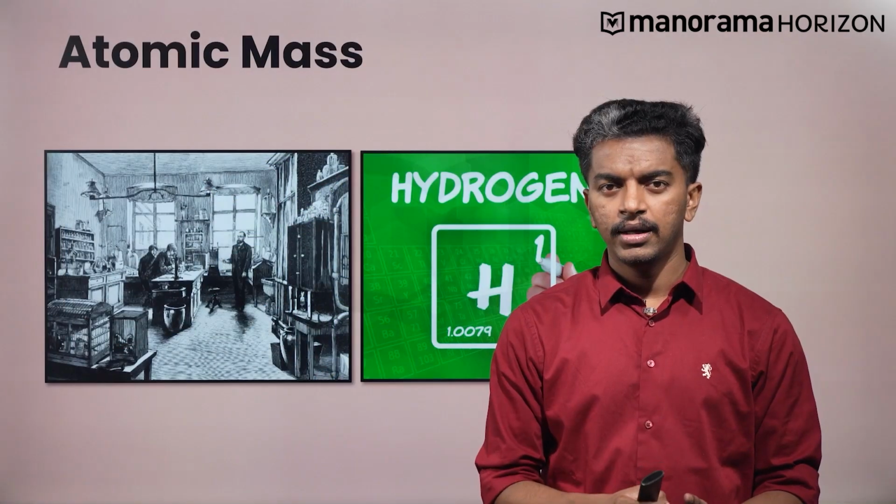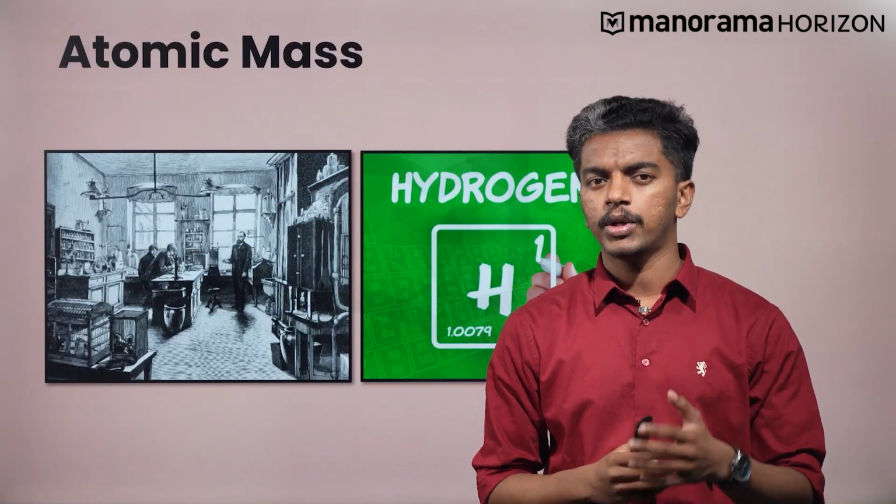Every known item in this universe has a mass. But what about those items which are so tiny that even a milligram will be a big unit to measure them? Any idea what I am talking about? Well, here we are going to discuss the tiniest but most significant part of chemical compounds and even matter, which is an atom. And what unit of mass can be used to measure such a tiny atom? Well, this brings us to the concept of atomic mass.